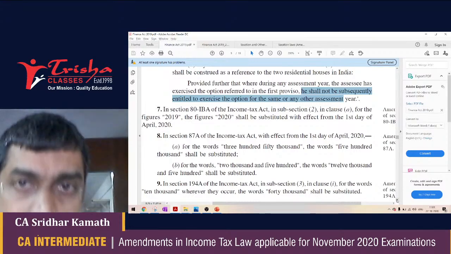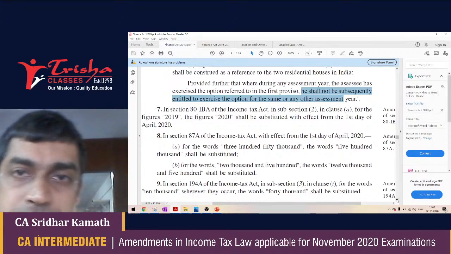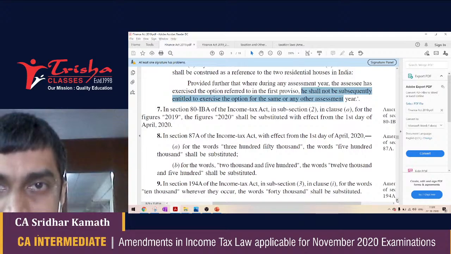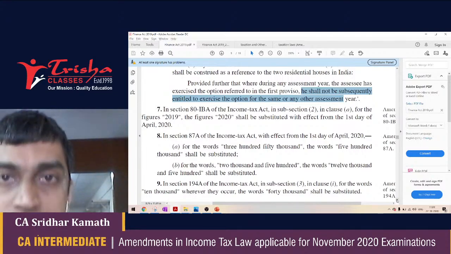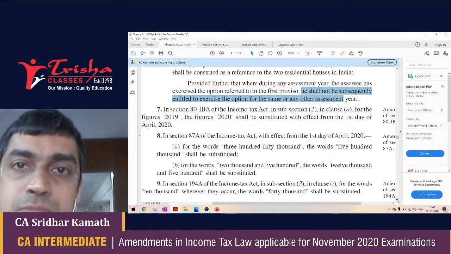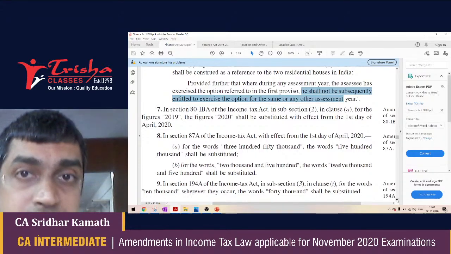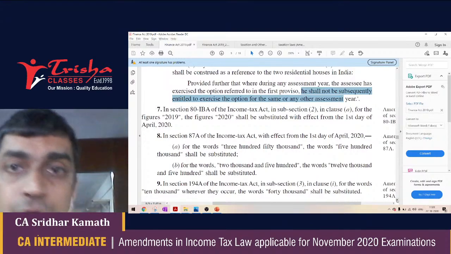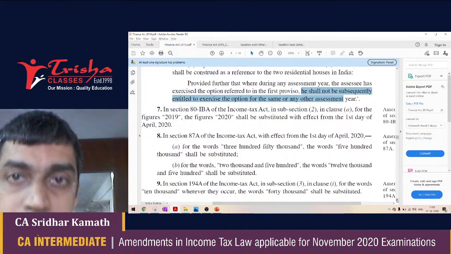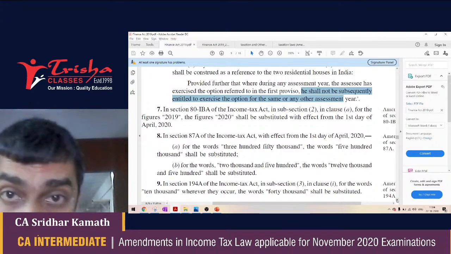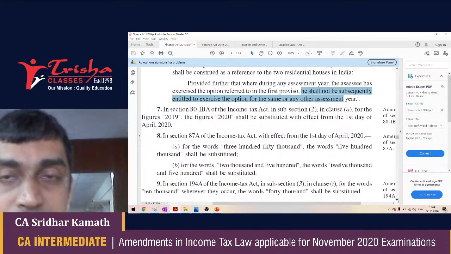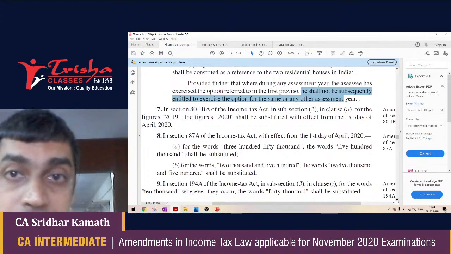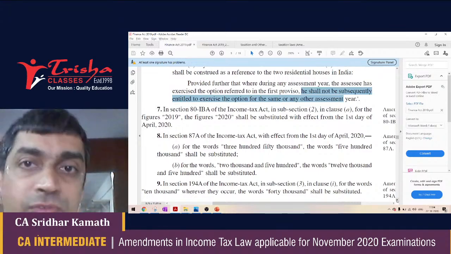Therefore, from now onwards, assessment year 2021 onwards, if the total income of the SSC does not exceed 5 lakh rupees, he is entitled to a rebate of 12,500 from the tax payable by him. So in a given case where the SSC only has normal income, not the special incomes, only normal incomes, okay, the tax payable by him at exactly 5 lakh rupees is actually 12,500. And 87A says if your total income does not exceed 5 lakh, you will get a rebate or a discount of 12,500 from the tax payable before cess.